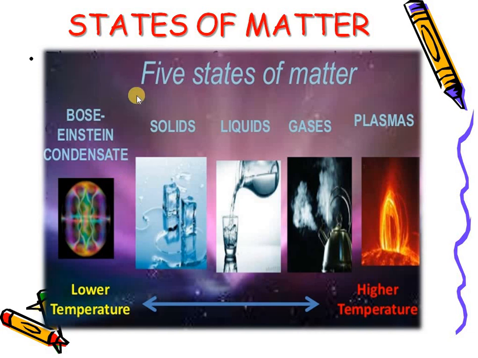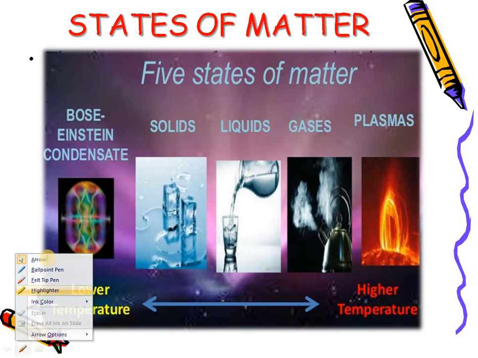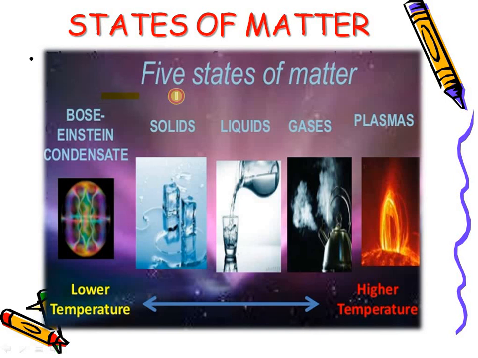While moving from left to right, we increase the temperature, and we can see the change in state. For example, when we increase the temperature of a solid, we get liquid, after increasing the temperature of liquid we get gases, and when we increase the temperature of gases we get plasma.